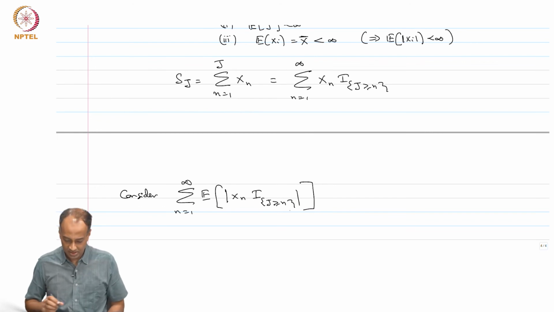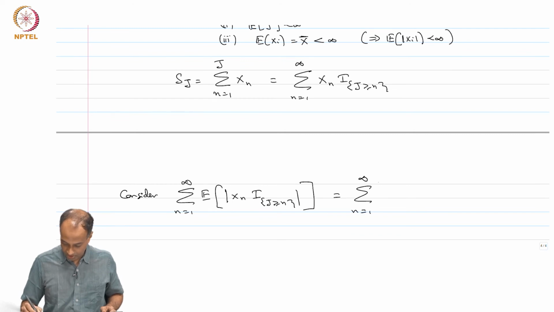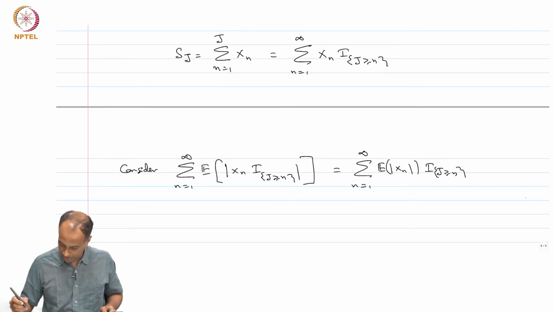This is my expectation of absolute y i, if you like. Of course, the absolute value of an indicator is just the indicator itself. So, this is just the sum over n equals 1 to infinity of the expectation of absolute x n times indicator j greater than or equal to n.